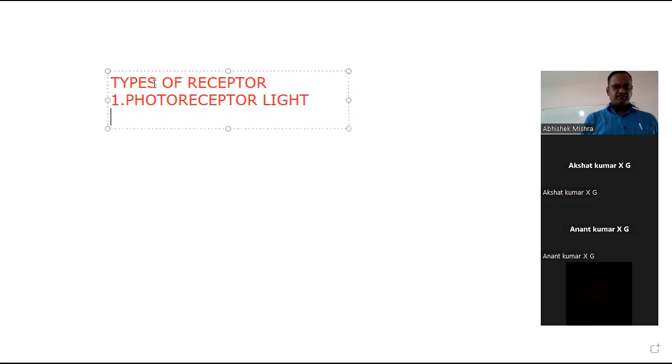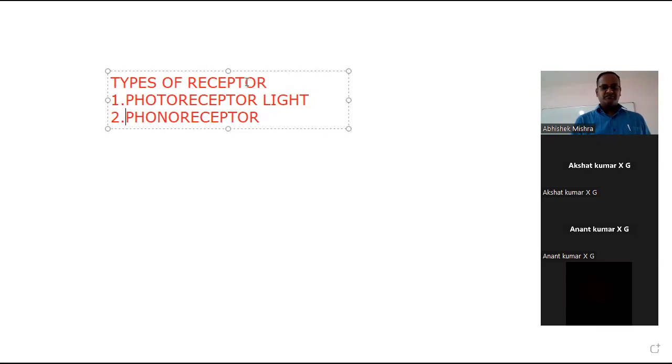Next, the second type of receptor, phonoreceptor. Again, yes, your guess is correct.